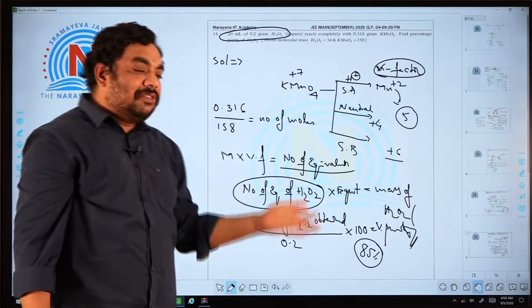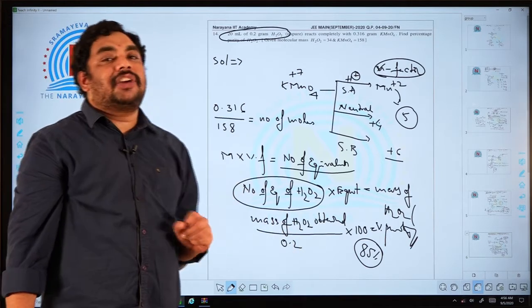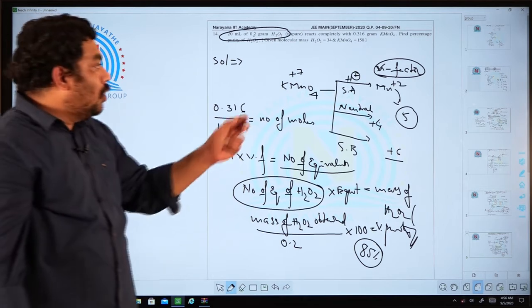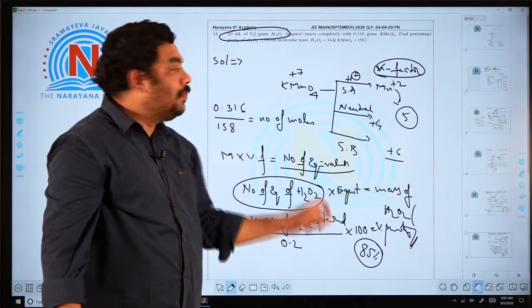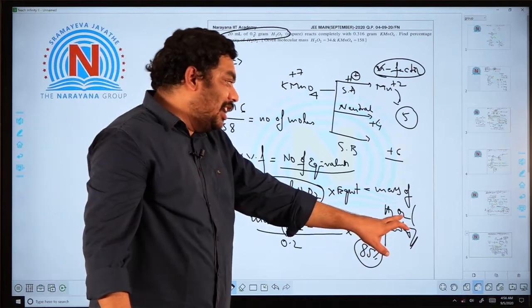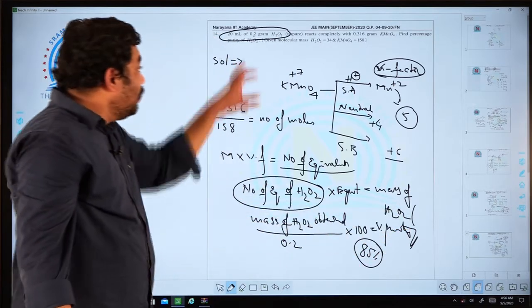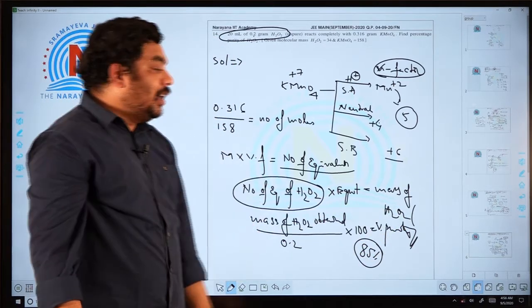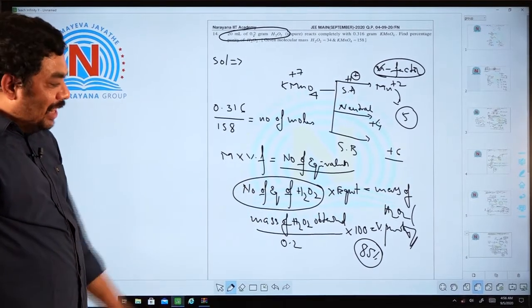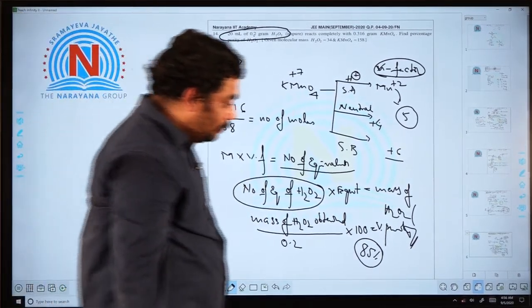If I multiply that one with equivalent weight, I will get mass of H2O2, actual mass, but given mass is 0.2. So what I am getting here is the pure one, and this is the sample weight. Here from calculation, how much weight I am getting by given weight into 100 will give actual mass percentage, that's you will get around 85%.